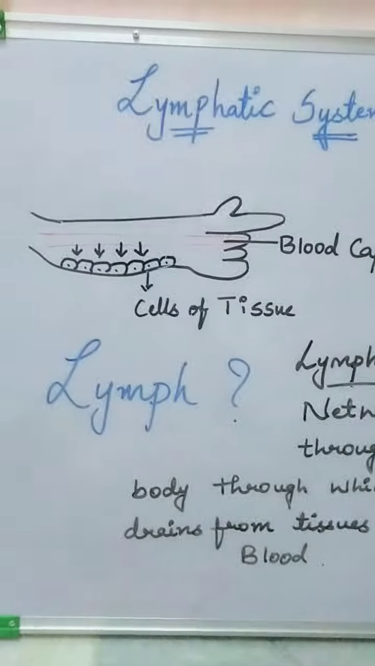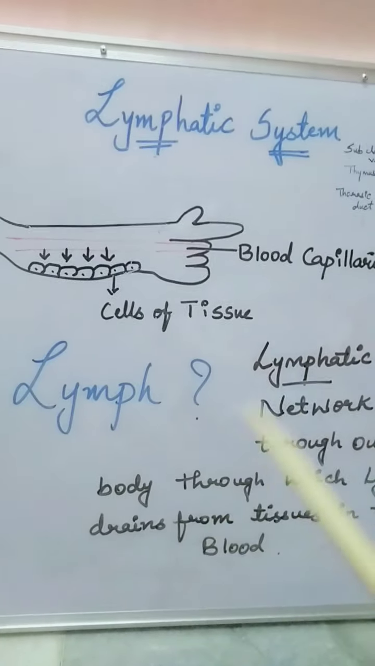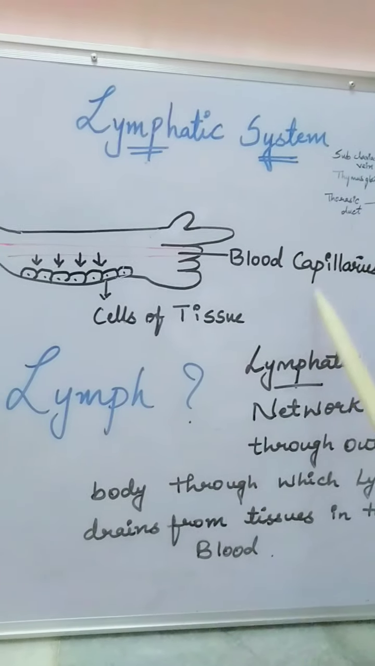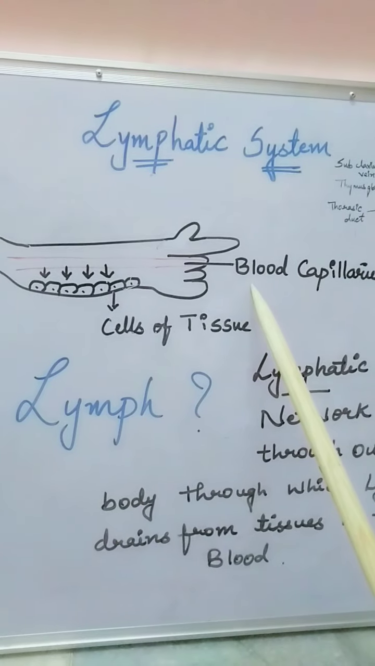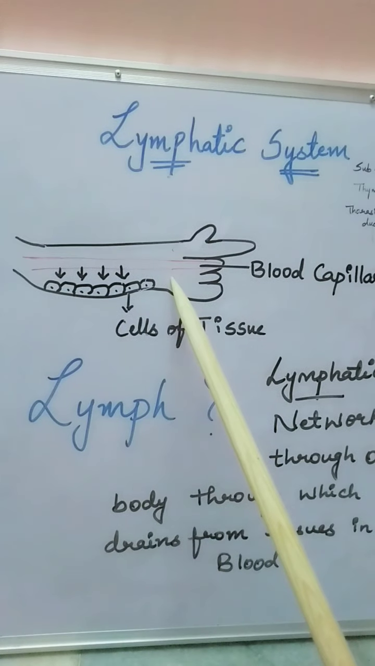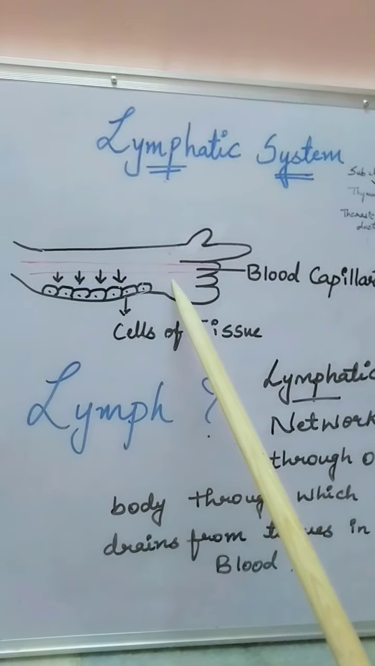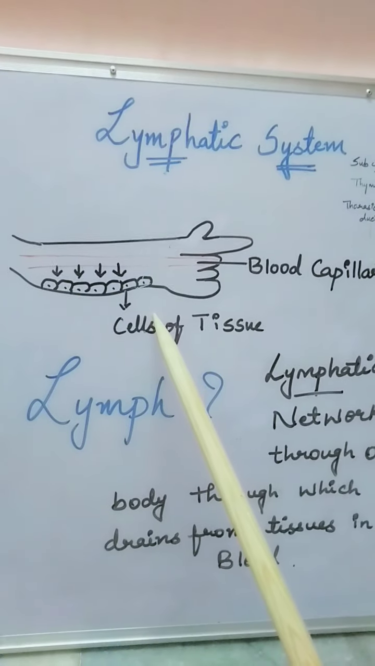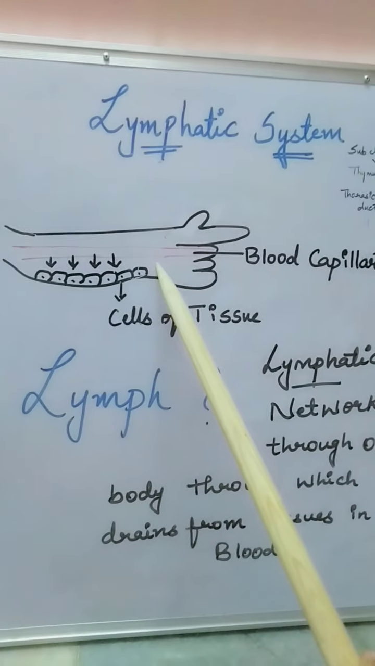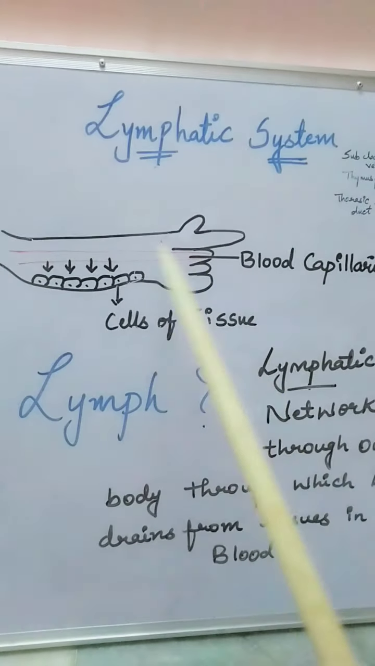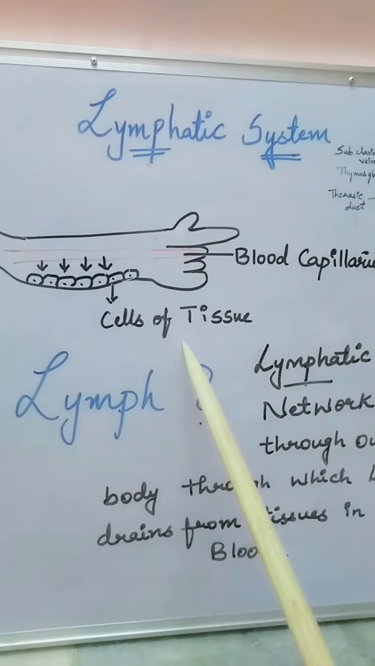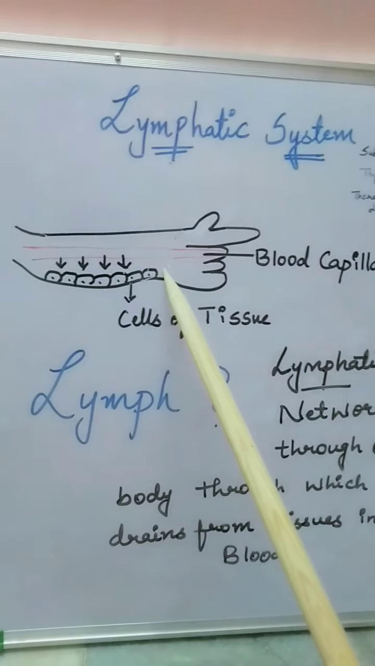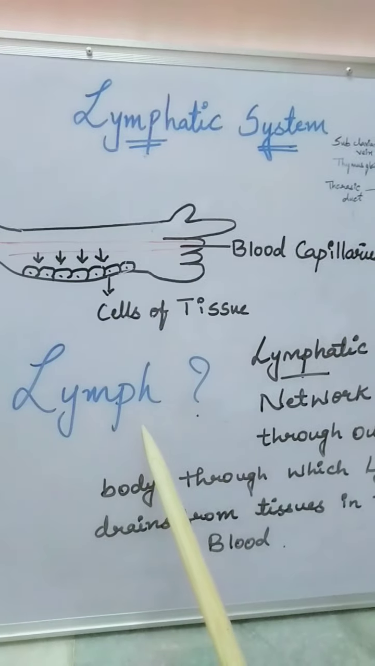As we all know, the blood is being distributed throughout our body with the help of blood capillaries. So, when the blood flows through the blood capillaries, some amount of fluid is drained out from the capillaries and enters the cells of the tissues. About 90% is returned back to the capillaries, but only about 10% gets accumulated in the cells of the tissue. That fluid is referred to as lymph.